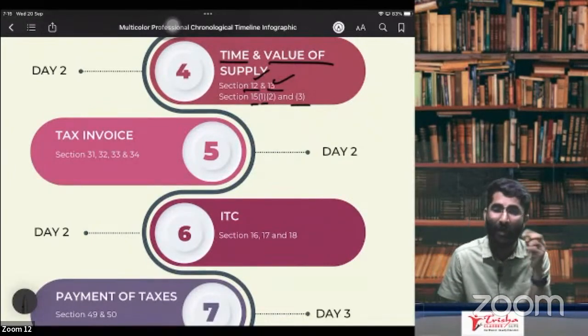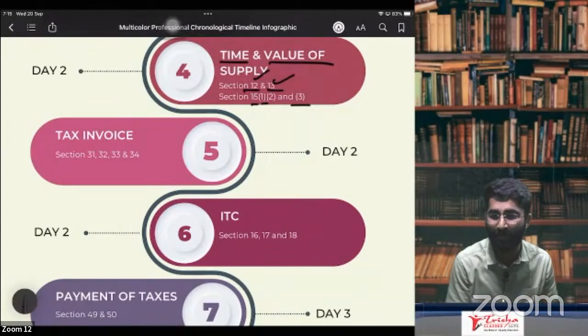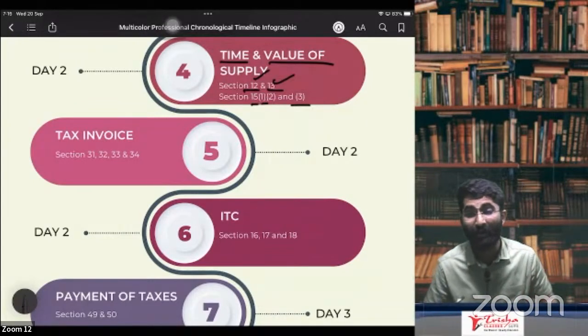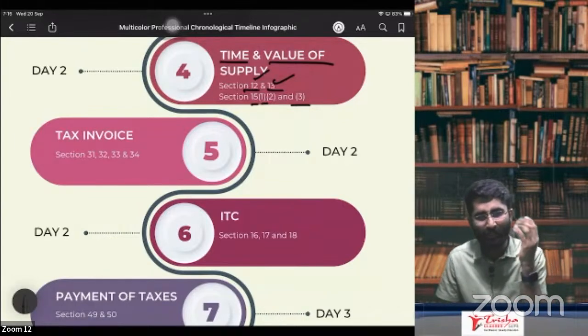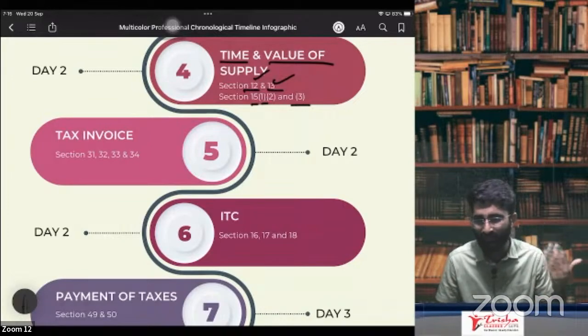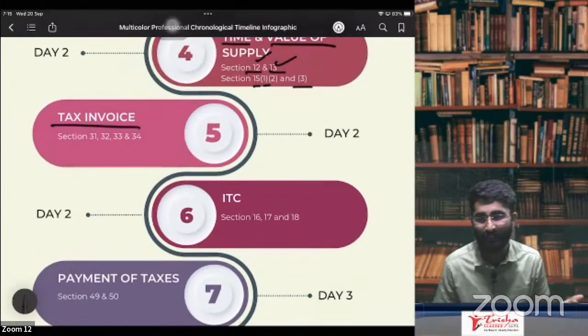1 is about what is the value of supply. 2 is about what are the inclusions in the value of supply. 3 is about what are the exclusions in the value of supply. So we are going to discuss some summary part, once in a quick go. Later, in tomorrow's class, we'll be discussing about tax invoice.